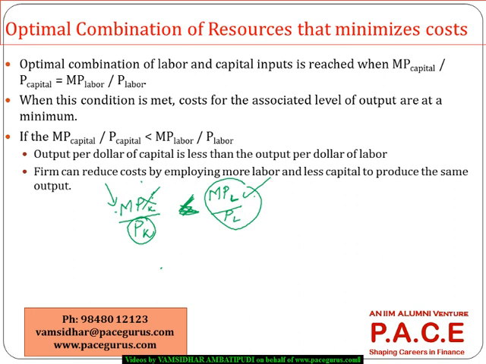Where the focus is more on the individual firm: understanding the marginal revenue, the marginal cost, the relationship between the marginal revenues and average revenues, marginal costs and the average costs, and a few important aspects like marginal cost cuts the average cost at its minimum value. When I have to find out the profit maximization output, I should always check for the marginal cost cutting the marginal revenue.